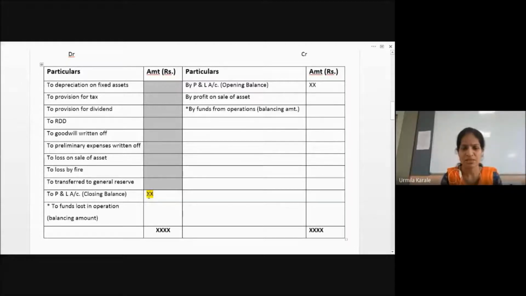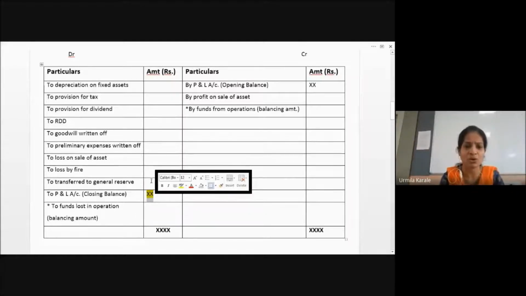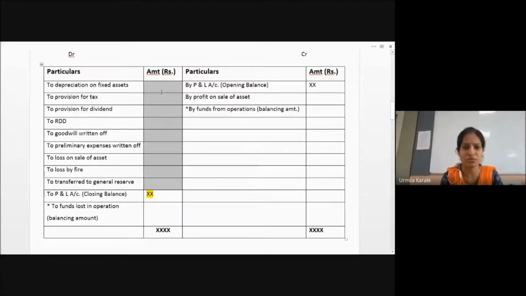Suppose the remaining amount in my hands is 1 lakh. And I have transferred 5,000 to the general reserve account. So 1 lakh plus 5,000, plus suppose 5,000 lost by fire. So 1 lakh 10,000. Then the loss for which I have provided, that is 10,000. So 1 lakh 20,000. This is what I am doing. In the profit which is left in my hands, I am adding back all the provisions which I have created from that profit, so that after deducting these provisions I have got this money. So I am going the reverse way.